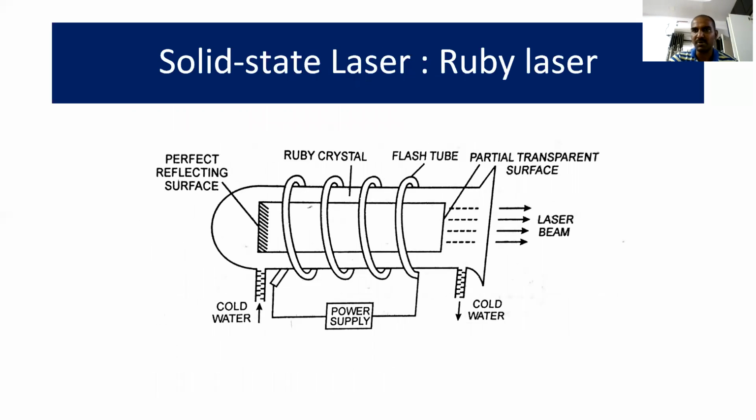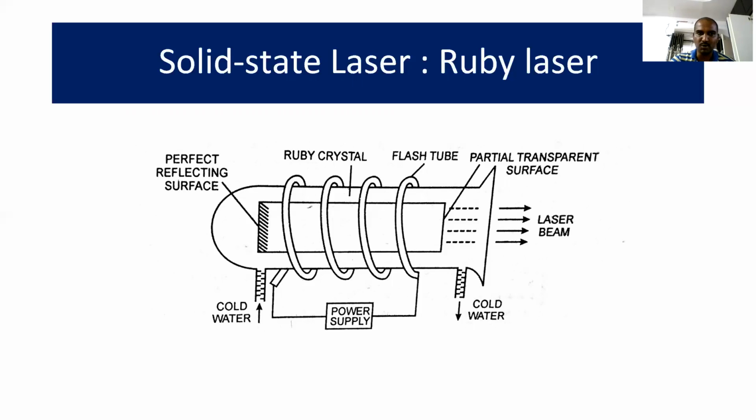This is the experimental setup of the ruby laser. Observe that inside there is a cylindrical rod, which is nothing but the ruby crystal. That ruby rod is placed inside the discharge tube, which is usually made up of quartz material. The ruby rod is completely surrounded by a helical, spring-shaped flash lamp, and both the ends of the flash lamp are connected to a power supply. Therefore, it will produce light in the form of a flash. Therefore, optical pumping will be there.